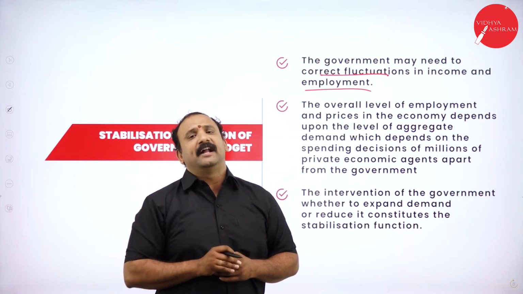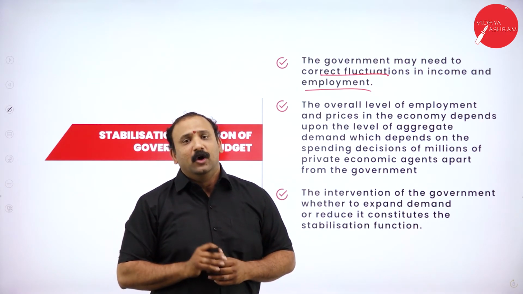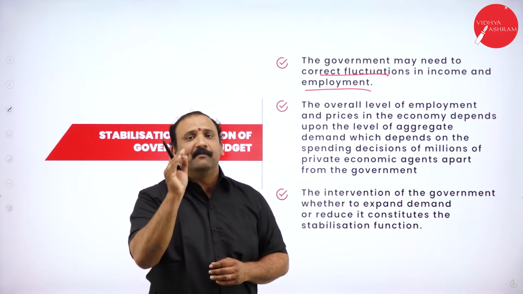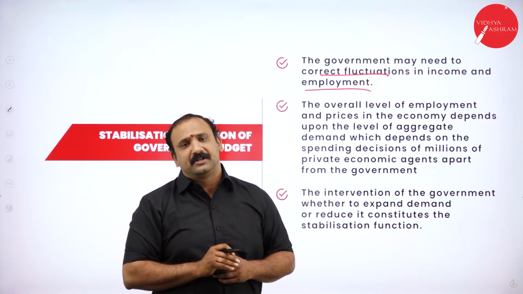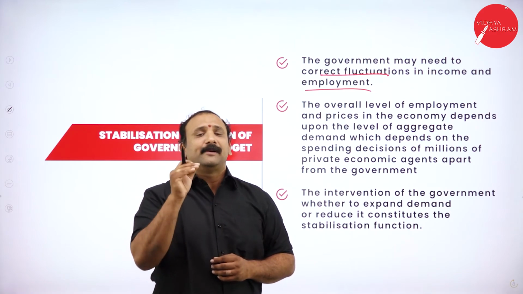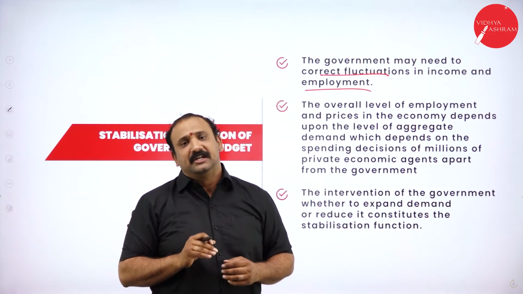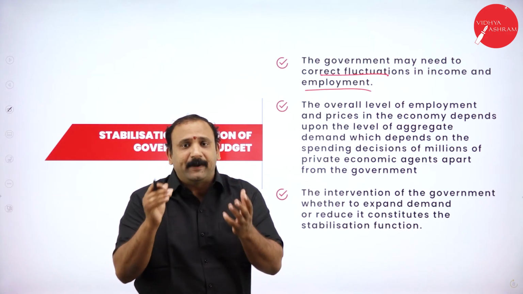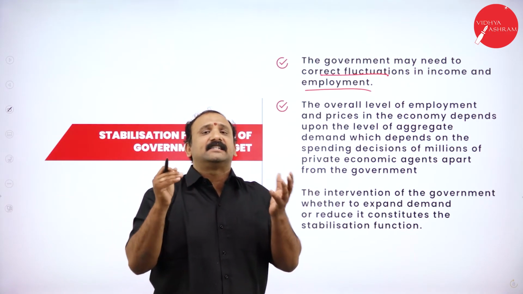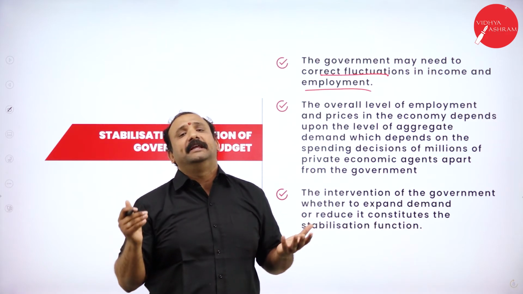So there are several unorganized sectors in India which do not guarantee employment to their workers. So automatically there will be a shift in balance. Certain sectors will get highly paid and highly recognized, and there are certain sectors which do not get any benefit at all.